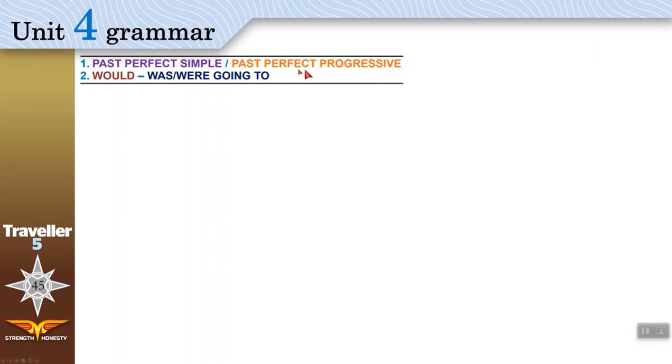Okay, the past perfect simple and past perfect progressive sounds like a lot, right? But trust me, it is very easy grammar. Here's what I'm going to do. I'm gonna list some events according to the time they happened, and then I'm gonna use these events to tell a story using today's grammar.